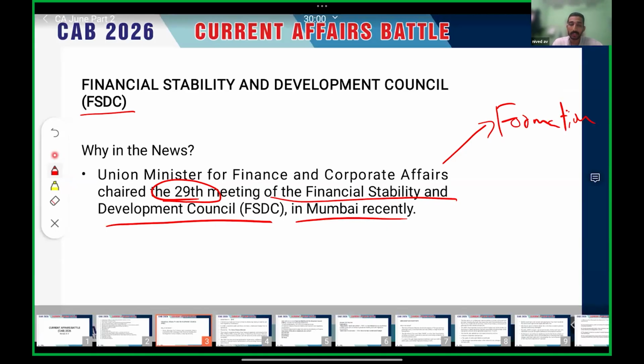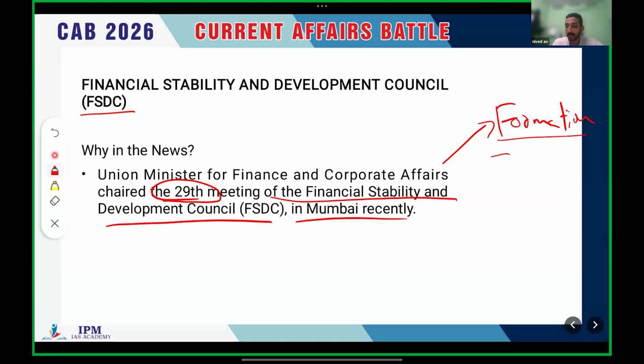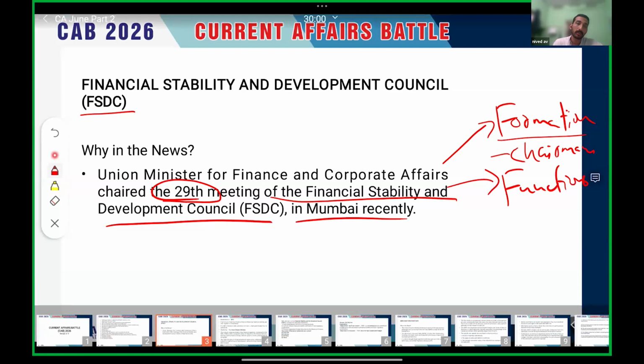UPSC likes to ask such kinds of questions from these topics. So we have to study the formation, including who is the chairman, and what the main functions are. Clear?